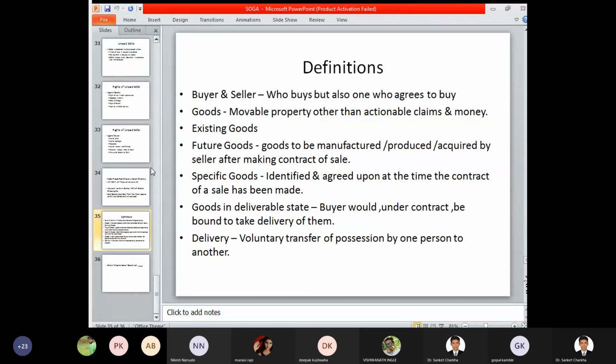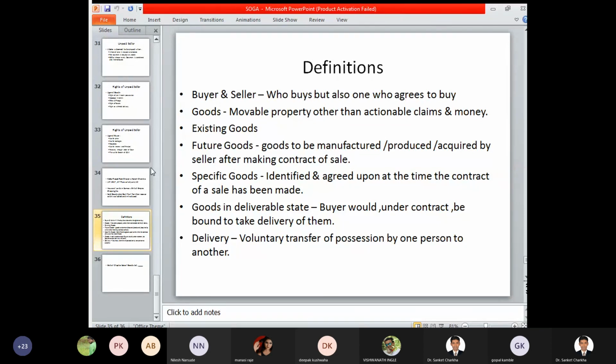Existing goods, future goods, specific goods, and goods in a deliverable state, and lastly delivery. What does delivery mean? It is a voluntary transfer of possession from one person to another. If the transfer of possession is taken voluntarily from the seller to the buyer, then only can we say that the delivery of the goods and services has been undertaken. Otherwise delivery has not been undertaken, and hence it is defective.